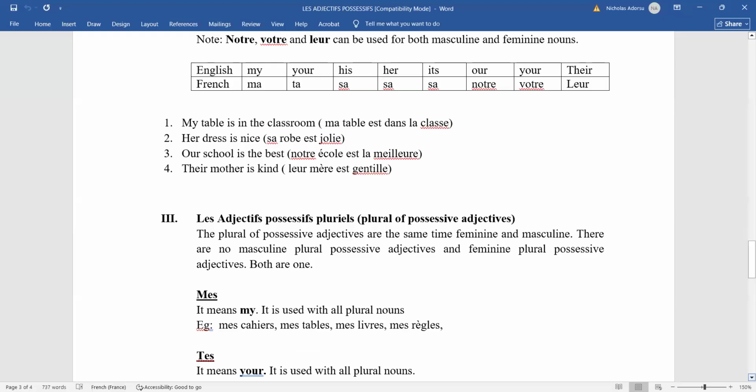Okay, yes, sir. So, for instance, I want to say my pen. One pen, because stylo is a masculine singular noun, I'll say mon stylo. Do you get it? Yes, sir. But if I want to say my pens, now you see that the pen has become more than one. It's in the plural form, right? Yes, sir. So I will not say mon stylo again, but it will become mes stylos. My pens. Do you get it?